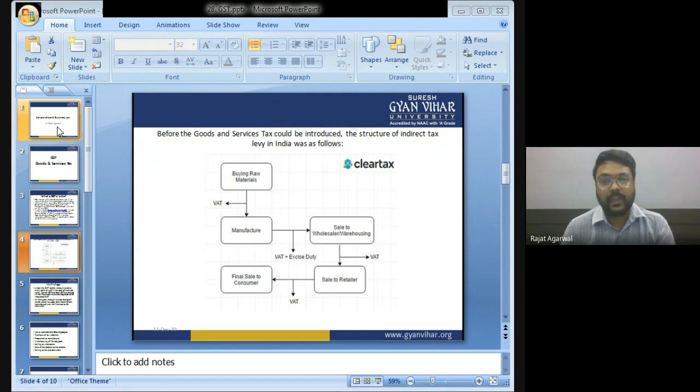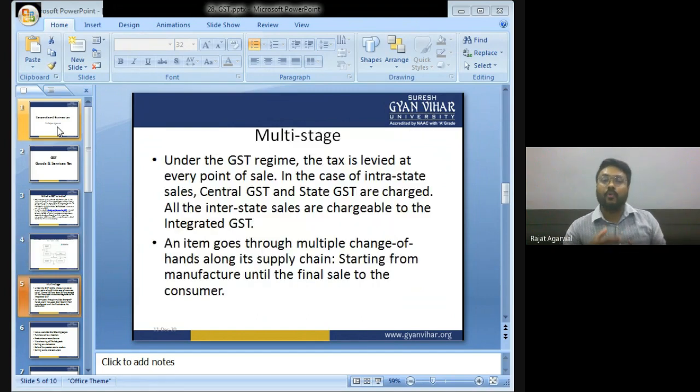Before the GST could be introduced, the structure of indirect tax levy in India was as follows. Buying raw material, first of all, before GST, we have to pay VAT. VAT is taxable at every point, and VAT is taxable on the whole amount, while GST is taxable only on the value addition. That's why GST has removed the cascading effect, which was in previous law, that is, which was in VAT. Cascading effect is tax on tax.